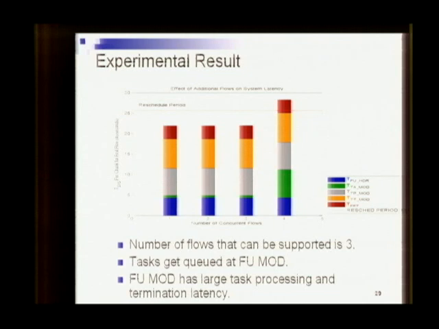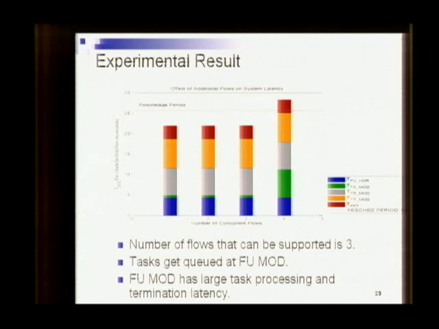The same queuing effect happens in the header and the mod UCM. But since the header has a very small processing latency, it is able to dequeue the task faster. But the modulator takes a lot of time in processing and even more time in task termination. Because of this, when the number of flows is 4, the task activation latency, where the second chunk task for the first flow is sitting and waiting in the UCM for other flow tasks to be finished, becomes very large.